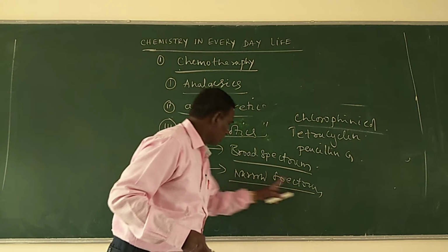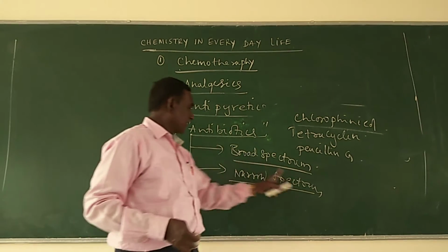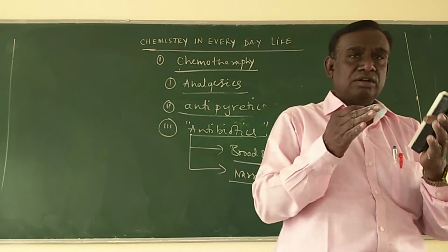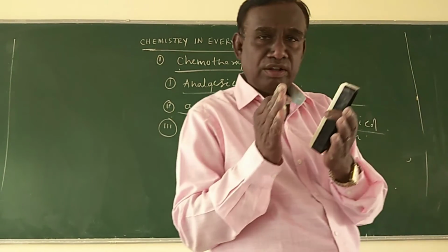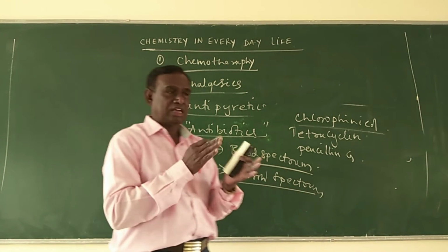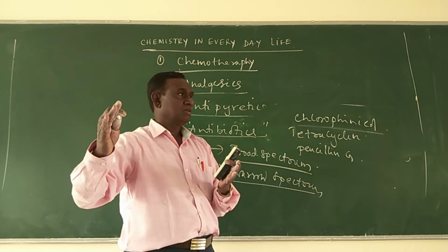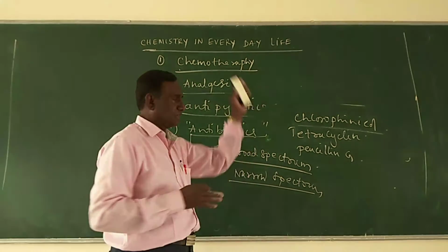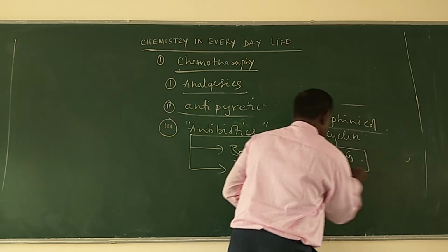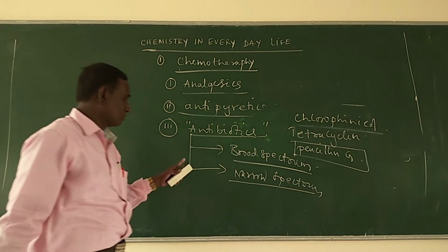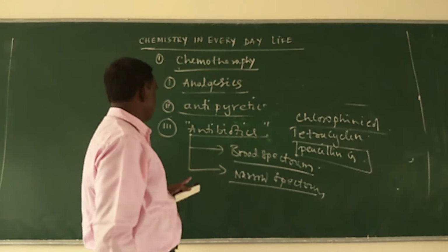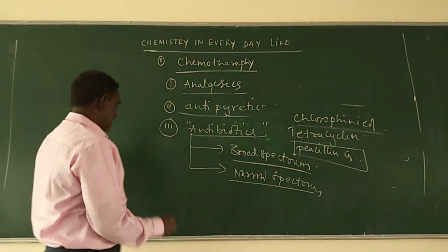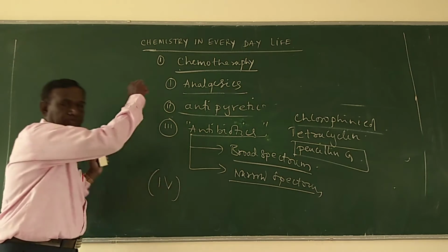Next, narrow spectrum antibiotics. Narrow spectrum antibiotics are nothing but antibiotics which are effective in destroying only a few types of microorganisms. They are used only for a few types of microorganisms. Therefore, they are called narrow. That is called the narrow spectrum antibiotics. Example is penicillin G. That is the example for narrow spectrum antibiotics. So that means antibiotics, broad spectrum as well as narrow spectrum.